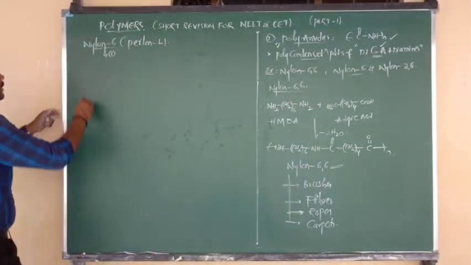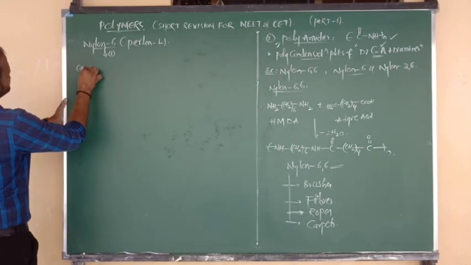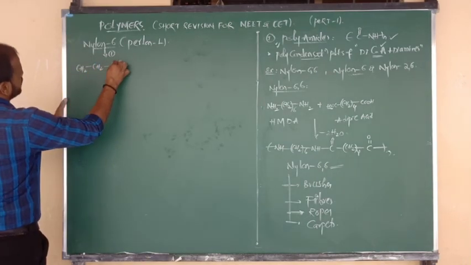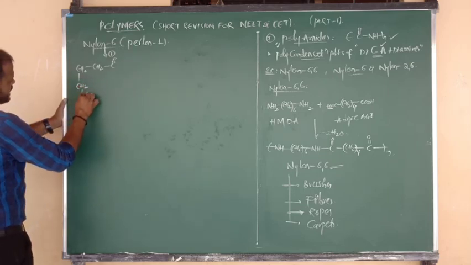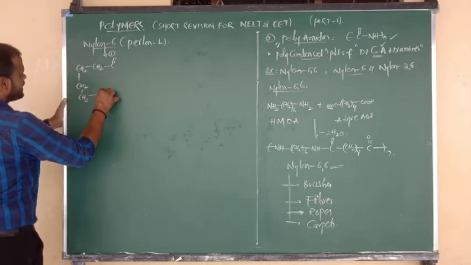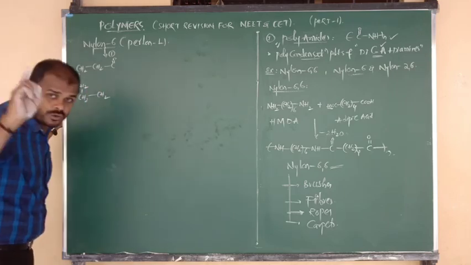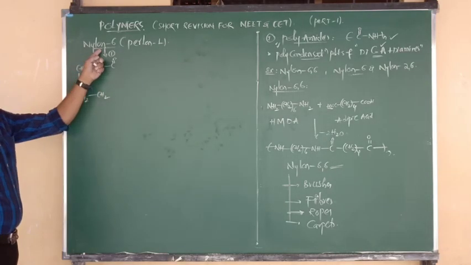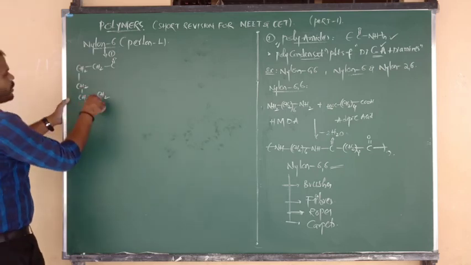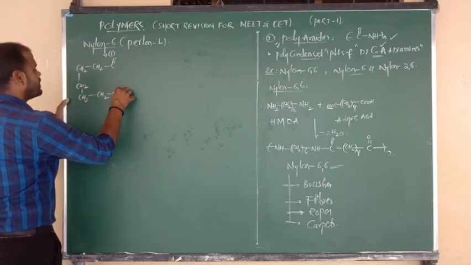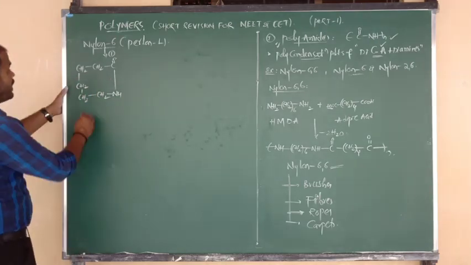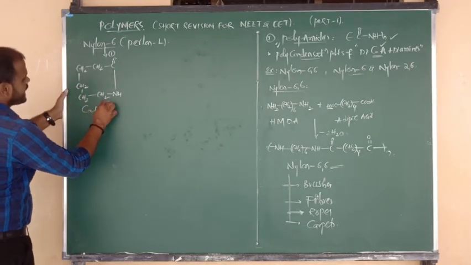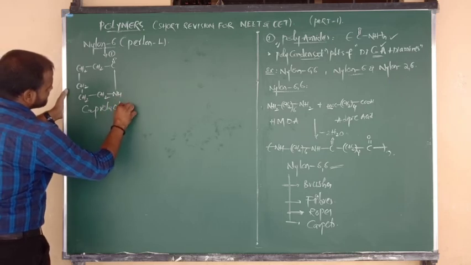Very important: what is the formula of caprolactam? CH2 bonded to CH2 bonded to C double bond O, again CH2 here, and again CH2 here, again CH2. A total of 5 CH2 groups should be there in the monomer of nylon 6. Finally, there is an NH group, NH and C double bond O, and they must be linked here. This is the structure of caprolactam.